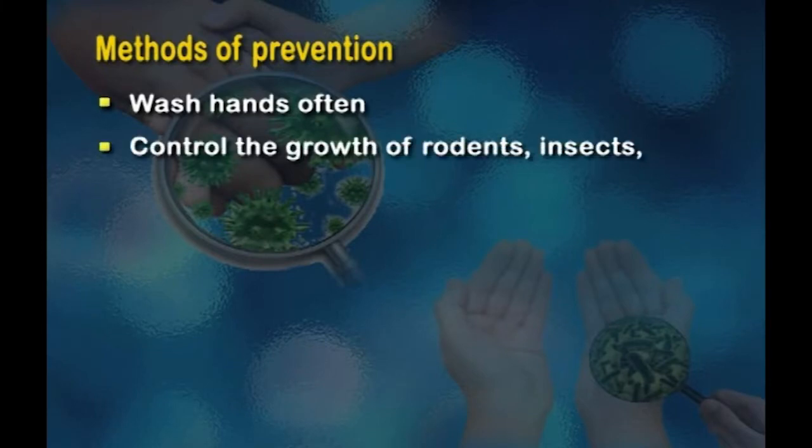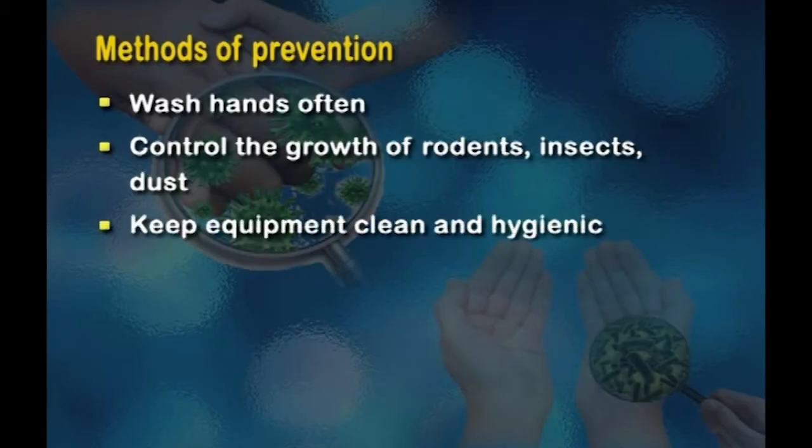Then we should control the growth of rodents, insects and dust. Rodents or rats can spread infection, so we need to control them. Equipment should be kept clean and hygienic, and stored dry and not in a moist condition, because if the equipment is moist, then microorganisms can grow.